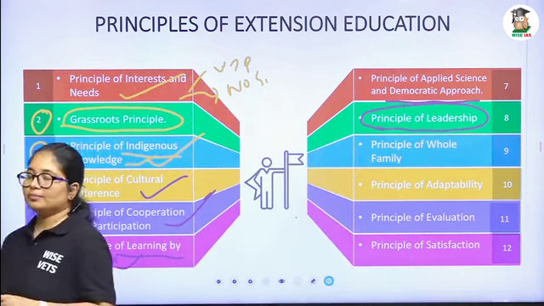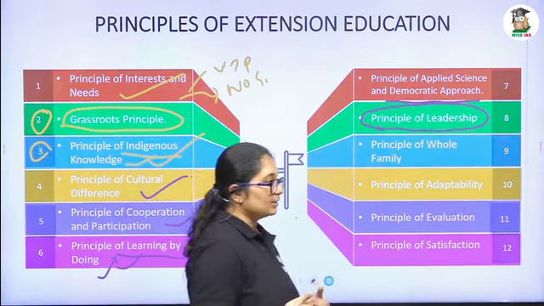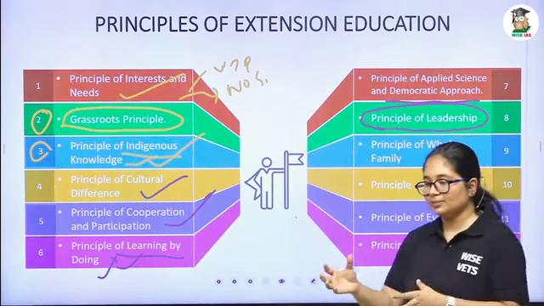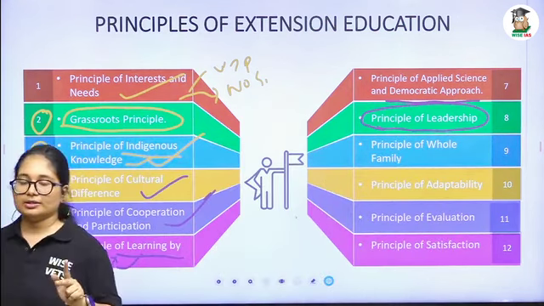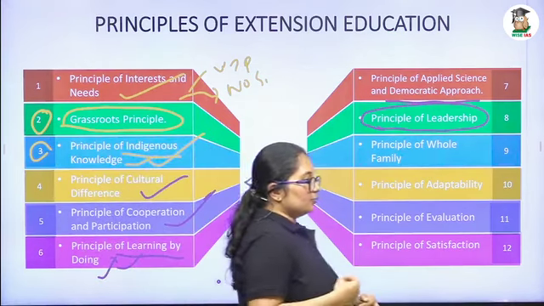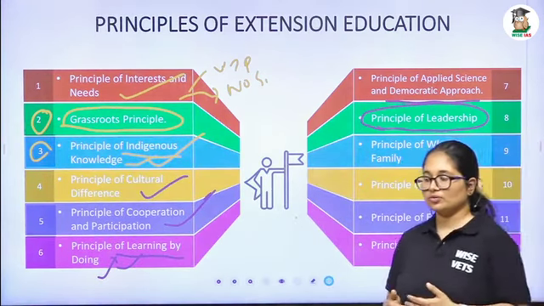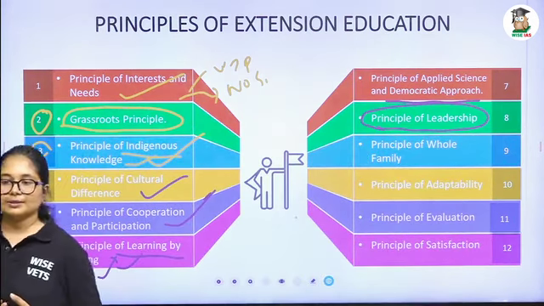We can train them: you can use this particular method so that you will get more income, and you can get more production from this particular technology. So first you go there, select the leader and train them. Okay, after training, these leaders will help us to facilitate our extension work in such a way that they will reduce the